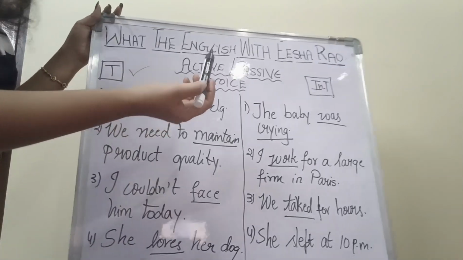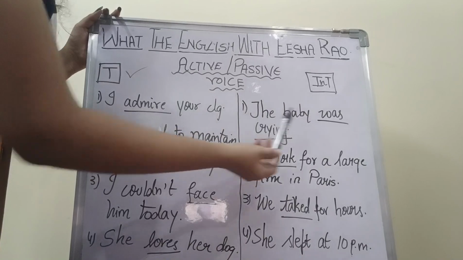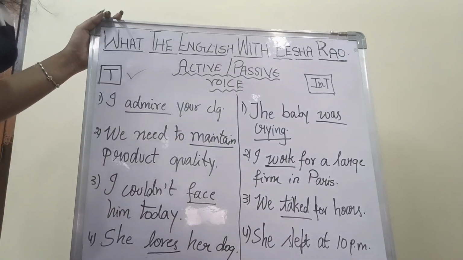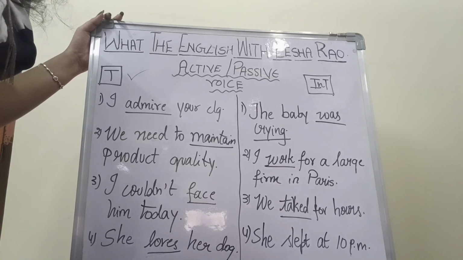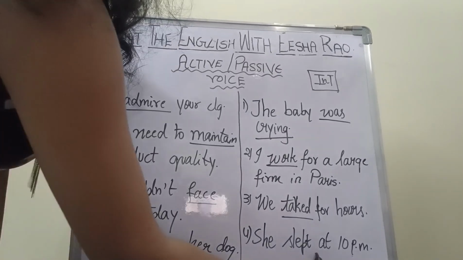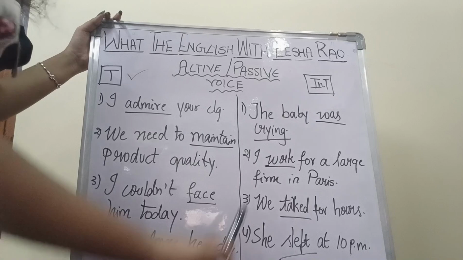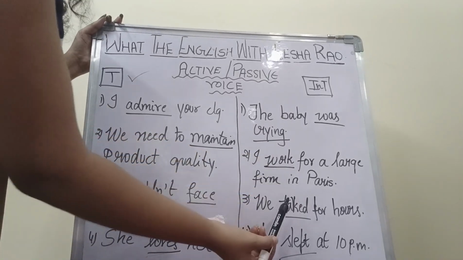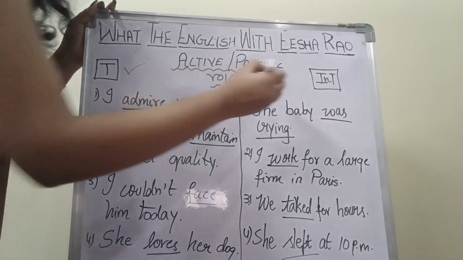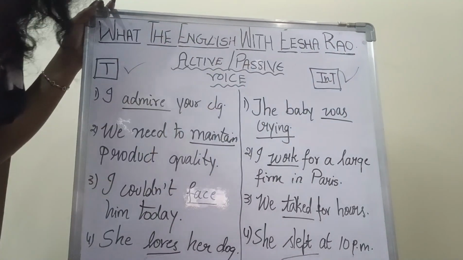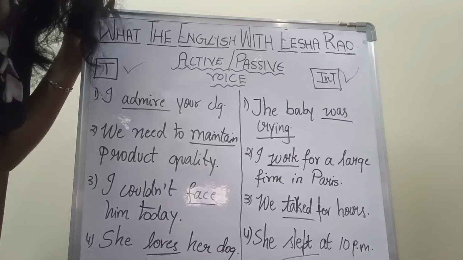Look at the intransitive examples. The baby was crying. I work for a large firm in Paris. We talked for hours. She slept at 10 p.m. The words cry, work, talk, sleep are called intransitive verbs. Such verbs cannot be converted into passive voice.